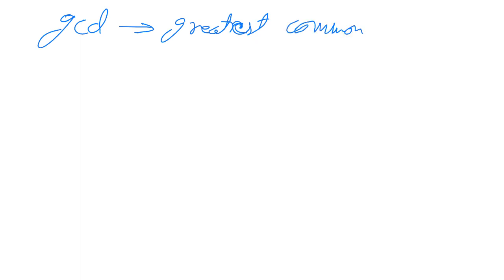So first tell me what is GCD in mathematics. What is GCD? Let me not ask you the question. Greatest common divisor, that is GCD.